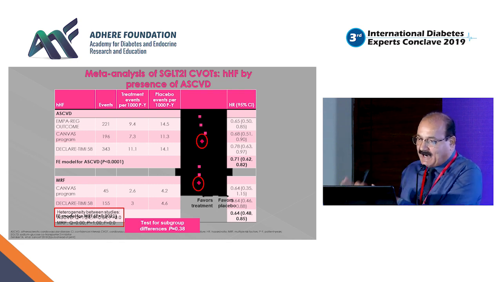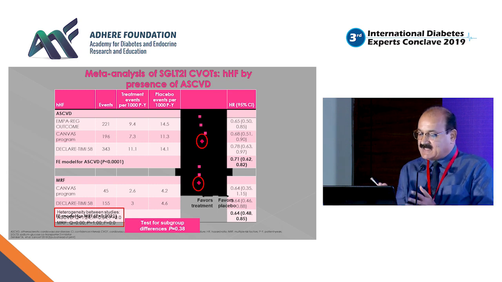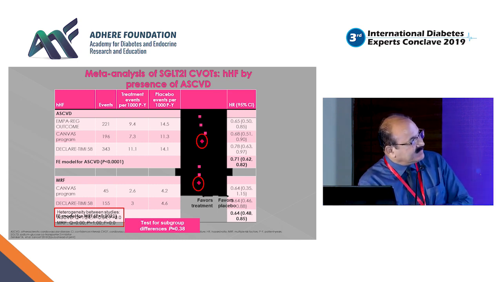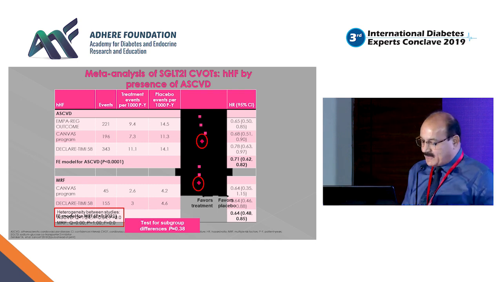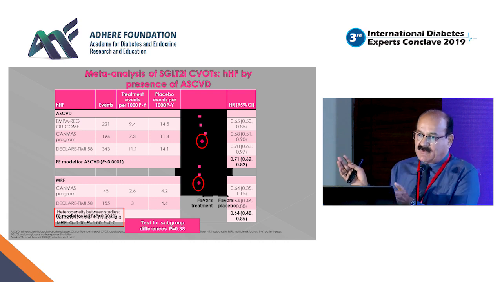If you look at only heart failure reduction in the presence of atherosclerotic cardiovascular disease with SGLT2 inhibitors, again, it is very, very impressive: almost 35%, 32% and 22% reduction in risk of hospitalization for heart failure in all those patients who have established cardiovascular disease. So that brings us to a changed pharmacological approach in today's era.